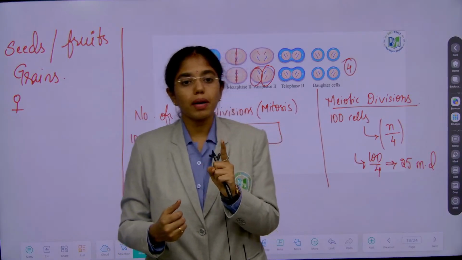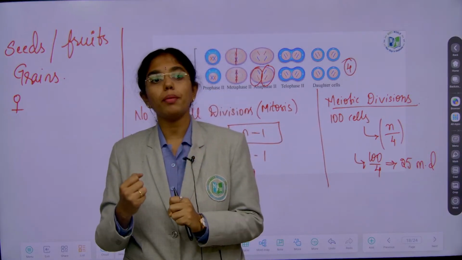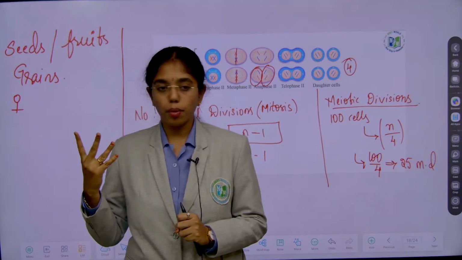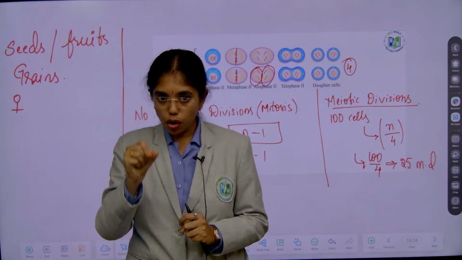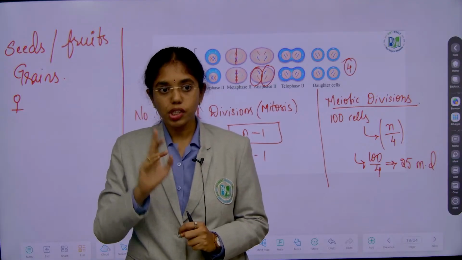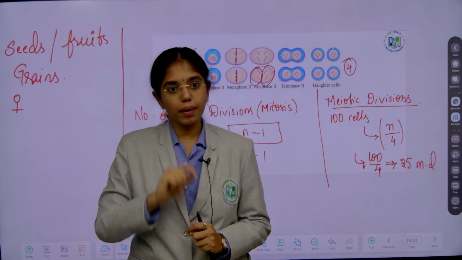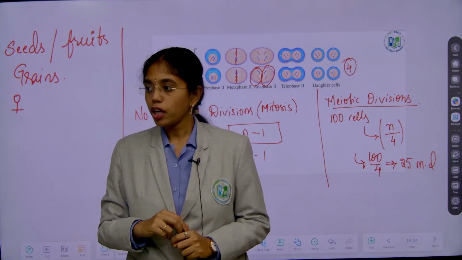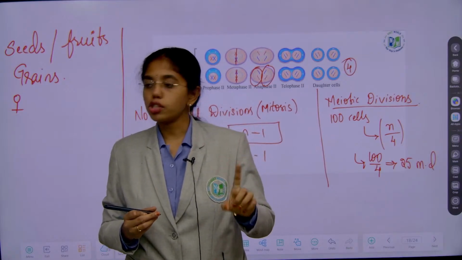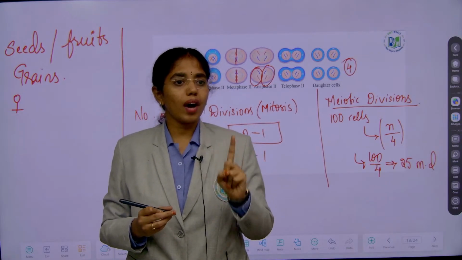That megaspore mother cell will undergo meiosis, forming how many megaspores? 4 megaspores. Able to recall? Those 4 megaspores are aligned in a linear fashion, of which 3 will degenerate, 1 megaspore is functional, right? So though meiotic division is providing 4 megaspores, of that how many are functional? 1 megaspore.